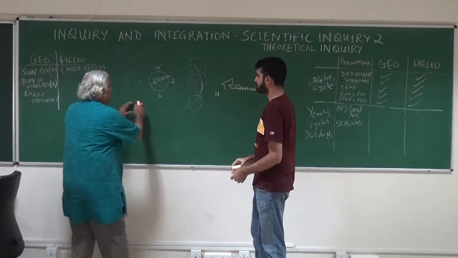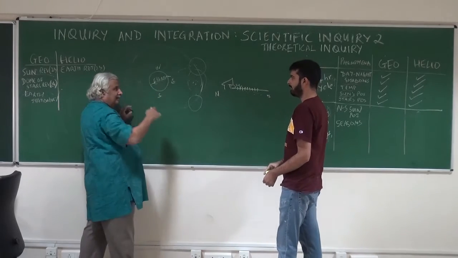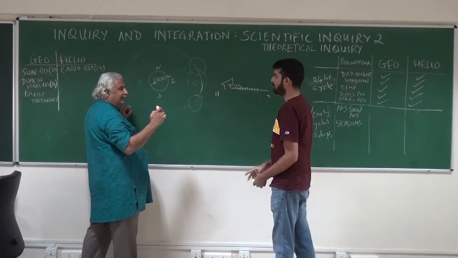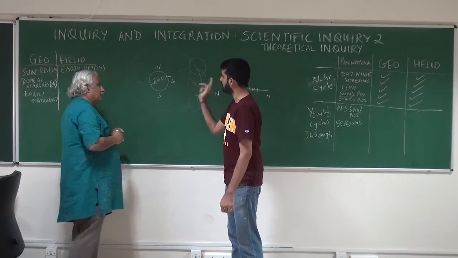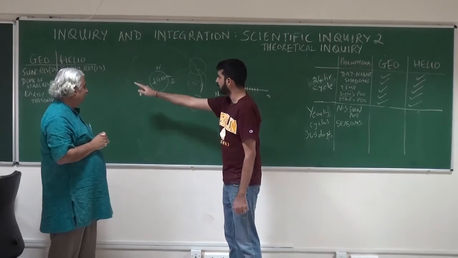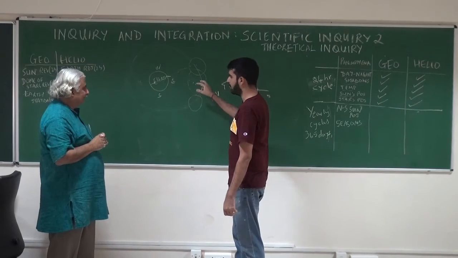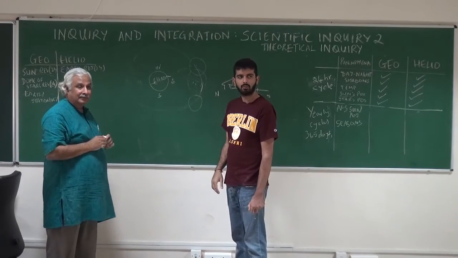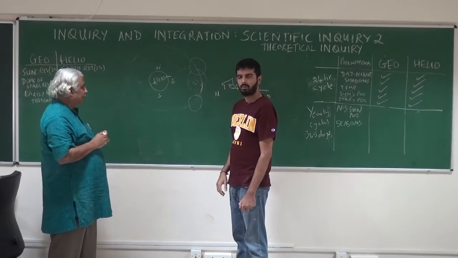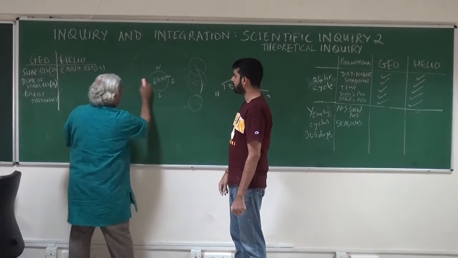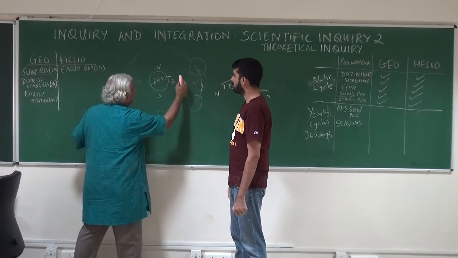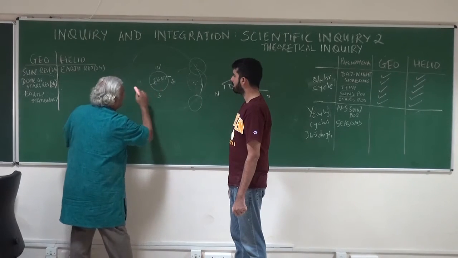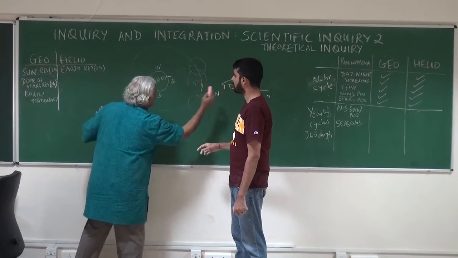So the sun goes round the earth like this once a day, and it also does the other one. Here the sun goes around the earth like this. Can you also show the up and down movement, or epicycle movement, in this orbit? So the sun is going like this, and at the same time it is also going like this. While the sun is going like this, it is also going like this.